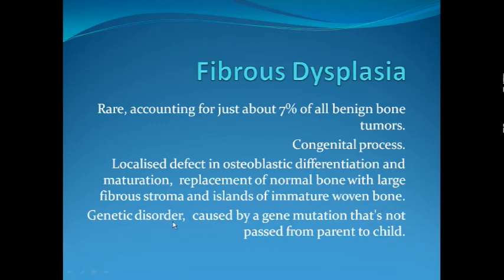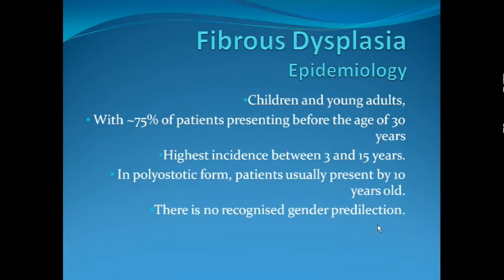It is a genetic disorder caused by gene mutation, but it is not hereditary, so it is not passed from parent to child. It is caused by a sporadic mutation. Usually seen in children and young adults. 75% of the patients present before the fourth decade of life, before the age of 30 years. Highest incidence is between 3 and 15 years of age. However, in polyostotic forms, the patient usually presents earlier, even by 10 years of age.